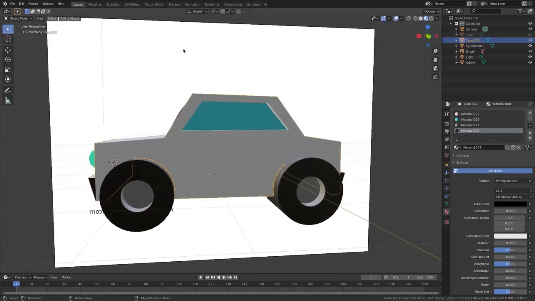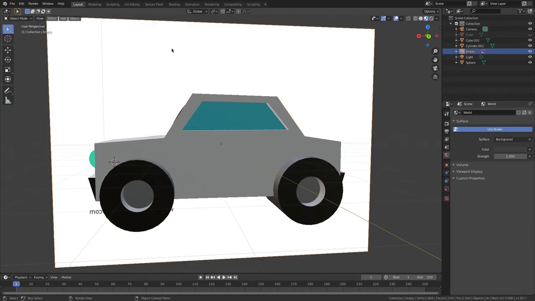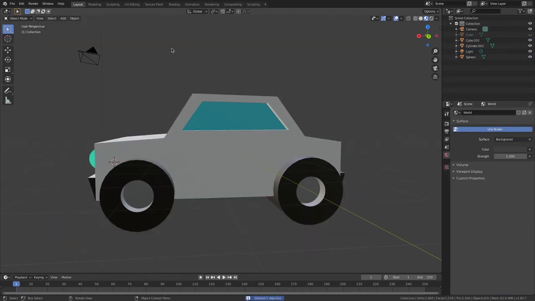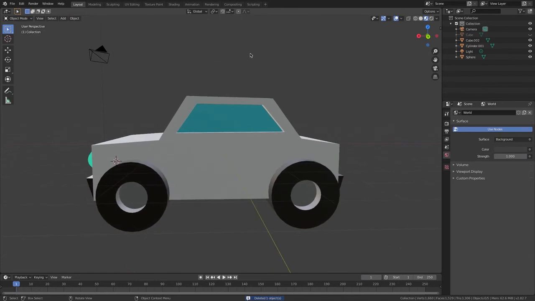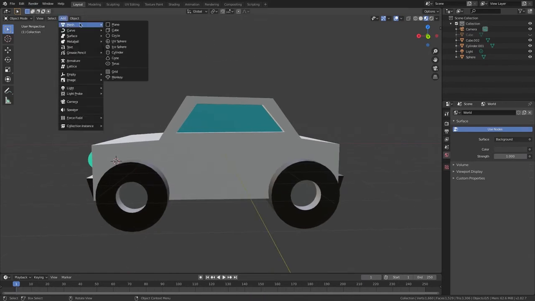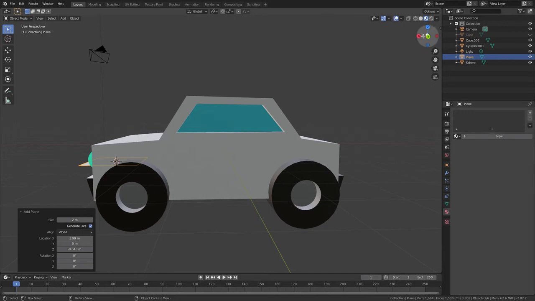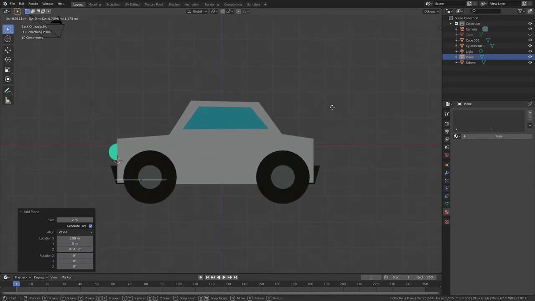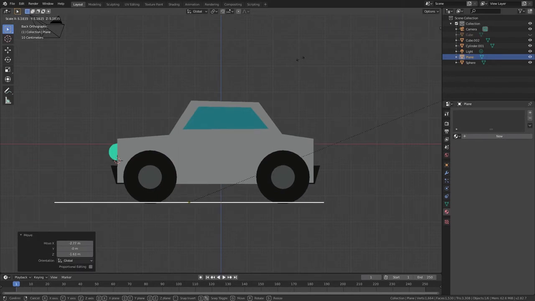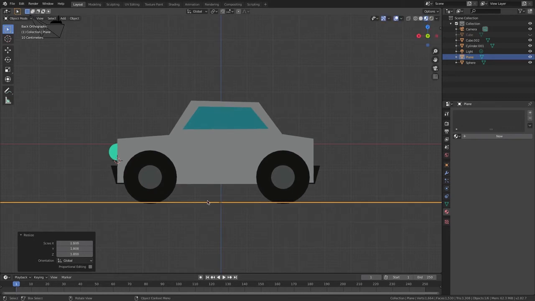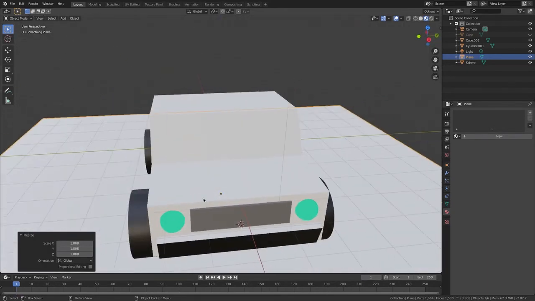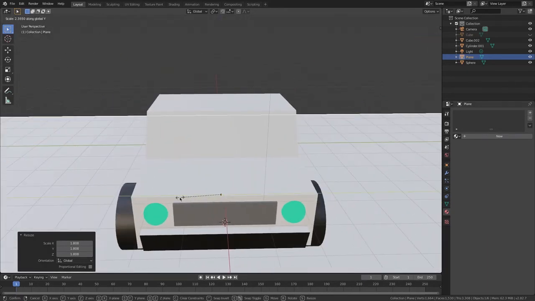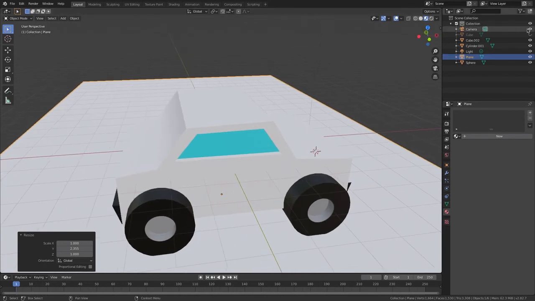Now what I'm going to do is select my reference material and press X to delete it. Now I'm going to go Add, Mesh, Plane, go on the Y-axis, press G, and press S to scale it, go GX, go S to make it bigger. I'm going to go SY, good.